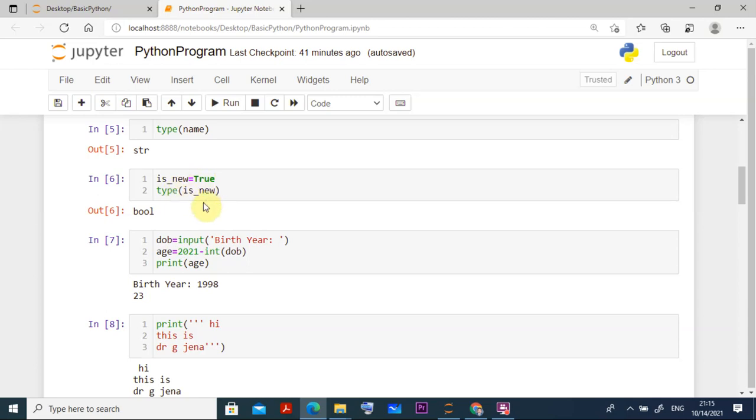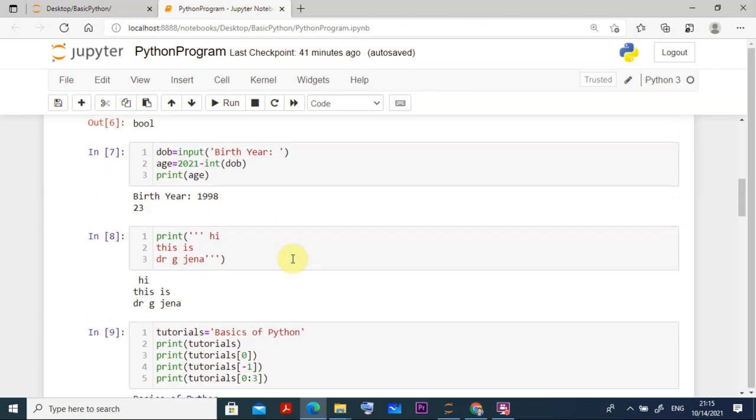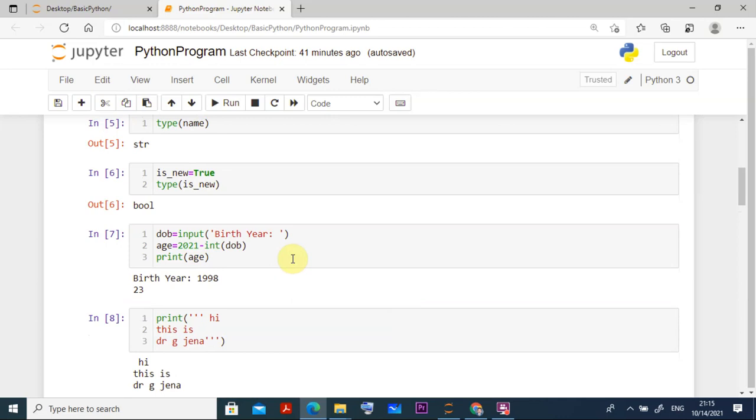If you give type of is_new, then it gives the output bool, right? Then suppose I want to find the age of somebody, given his date of birth year. So I write the variable dob.